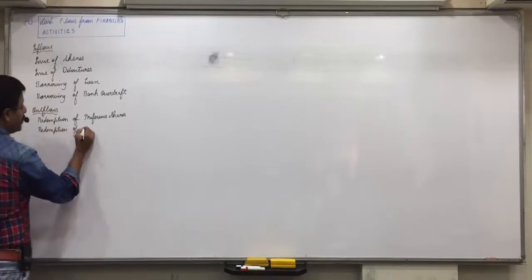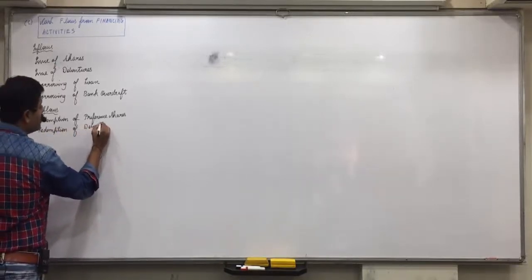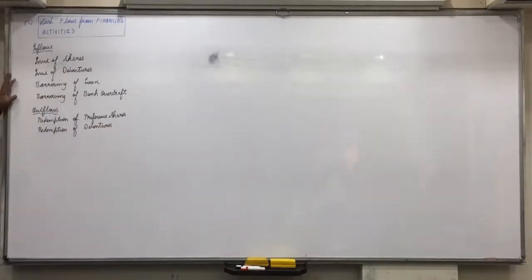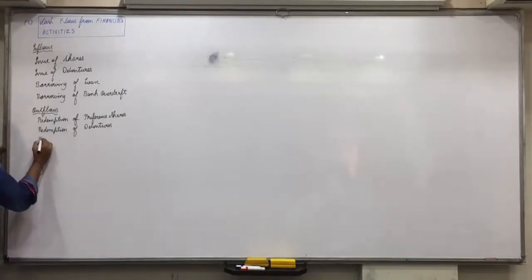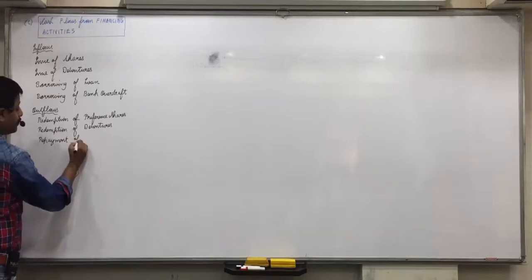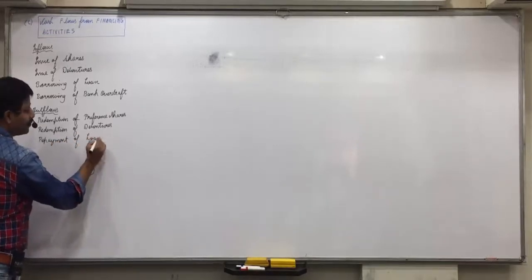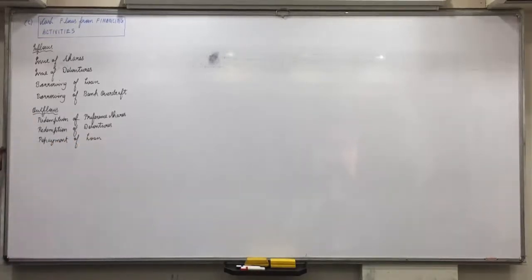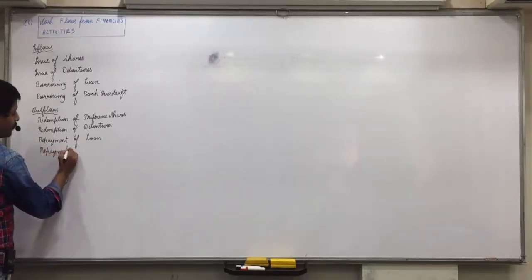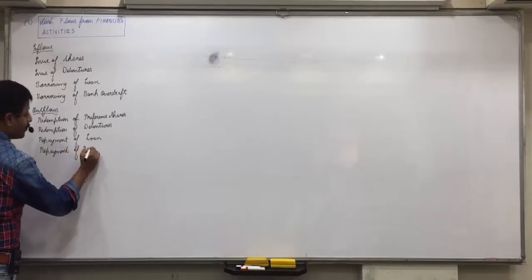Redemption means repayment. Okay? Then against borrowing of loan, repayment of loan. Then against borrowing of bank overdraft, repayment of bank overdraft.